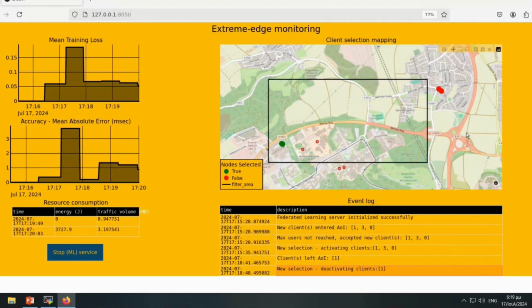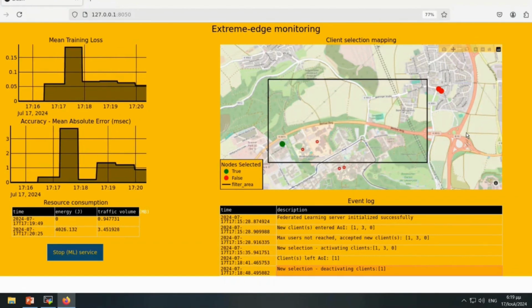Meanwhile, we can see in the left part of the Extreme Edge Orchestrator GUI how the training is progressing. We have some statistics and some graphs in regards to the convergence, which is represented by the training loss graph, and also the accuracy of the training task, and how this changes in the course of time.